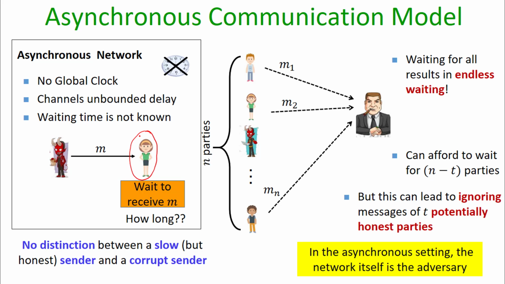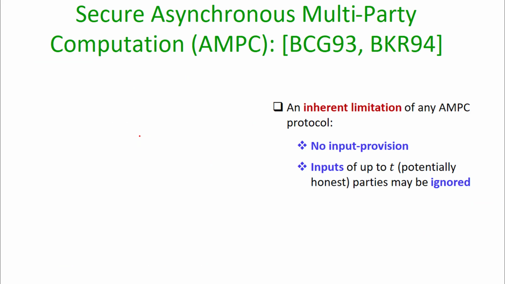So the summary is that even though the asynchronous network model captures our real world network like the internet more appropriately, because in the internet we do not have known upper bounds on the message delivery, there are inherent restrictions imposed in the asynchronous communication model, and that's why designing completely asynchronous protocols is a very complicated process.